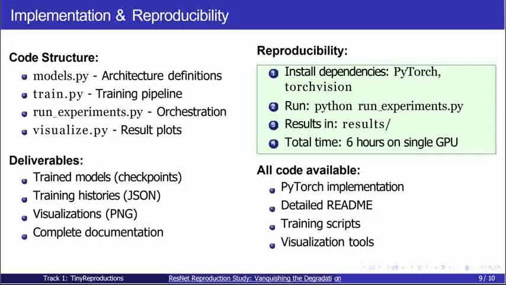All code is fully reproducible. I implemented the models in PyTorch from scratch with complete training and visualization scripts. The entire experiment runs in about 6 hours on a single GPU. The README includes detailed instructions, and I've provided all trained models and results. I've also included a quick demo video with the package, assuming it will let me submit it, and a requirements.txt file for all necessary Python packages.